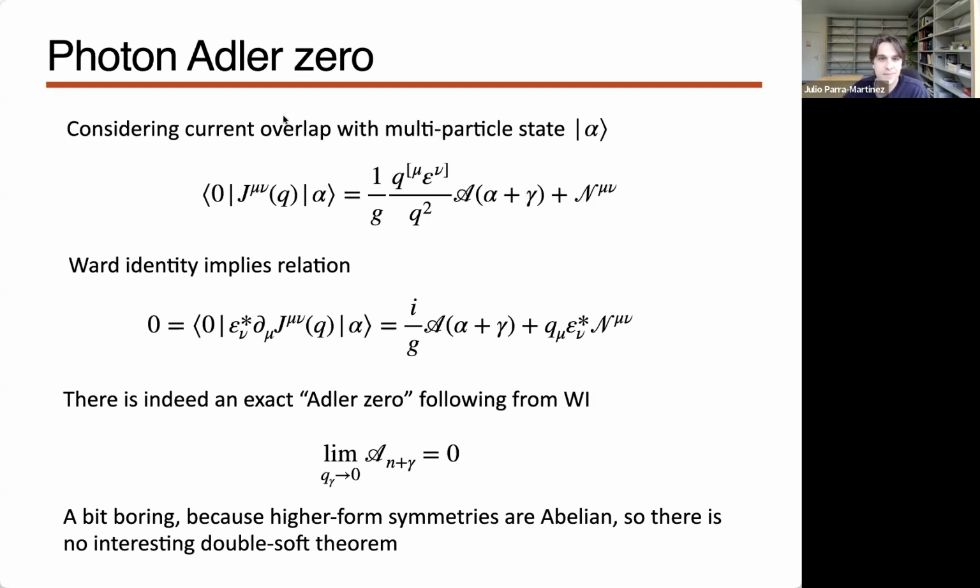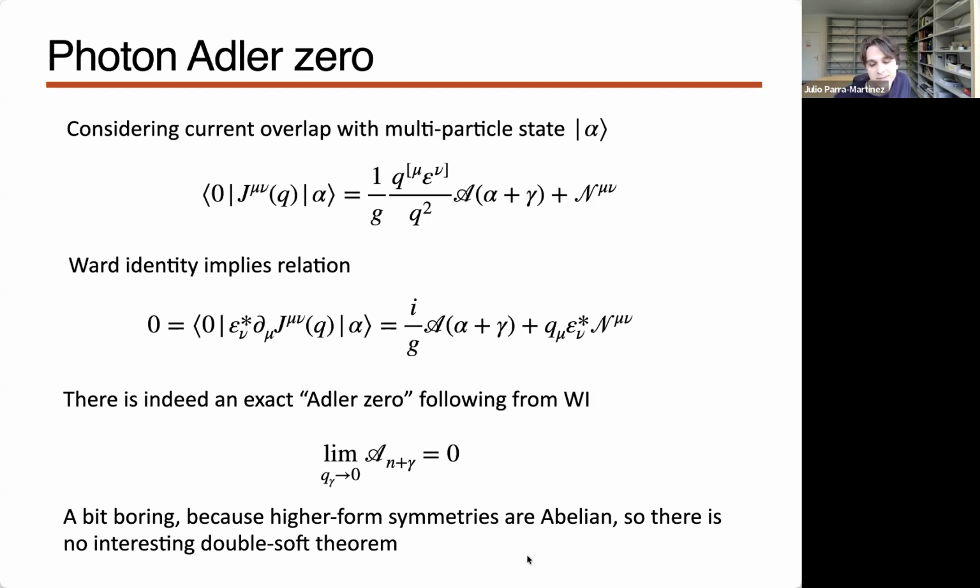So just the same argument as for the pion. We consider the current overlapping with a multi-particle state. There's going to be a one photon pole and some kind of smooth remainder. The Ward identity, the conservation of this current, is going to tell me that I have here the photon amplitude, and here whatever is the remainder, but this is suppressed by Q. Then by taking Q going to 0 for the amplitude, this power of Q will kill the right-hand side, so we get an Adler zero. So this is the same argument, and this shows that any scattering amplitude of photons in this theory, without any charged particles, has to vanish.